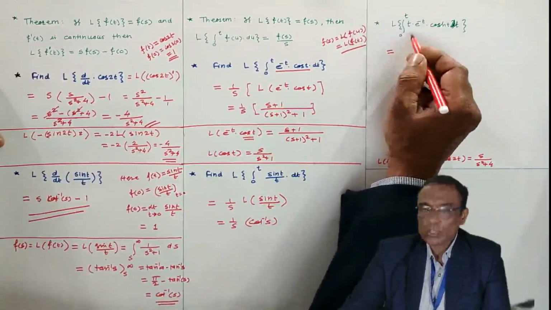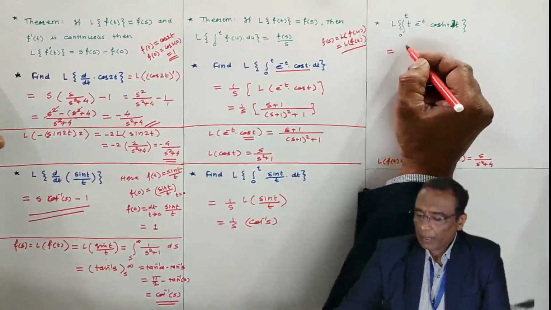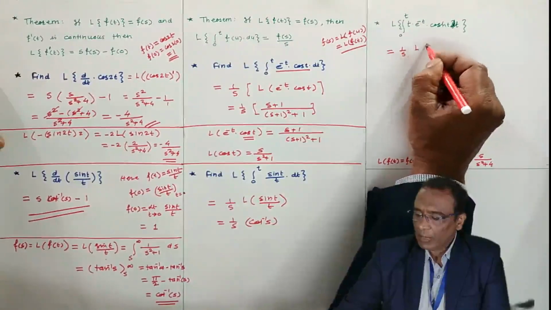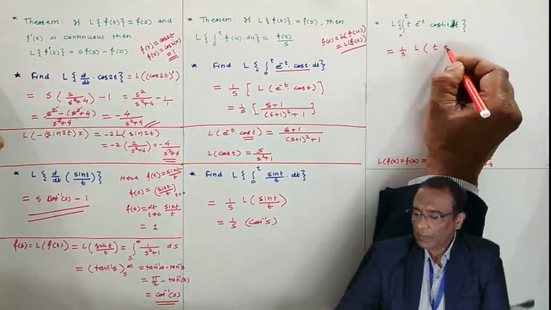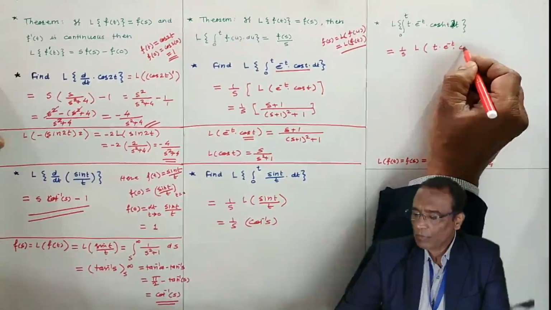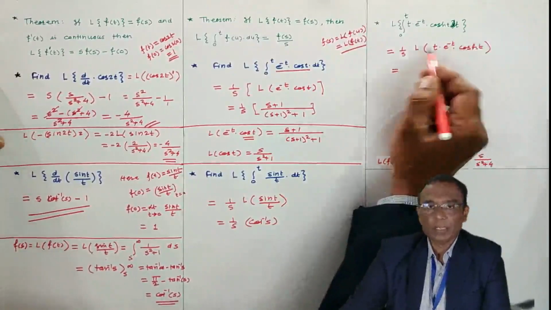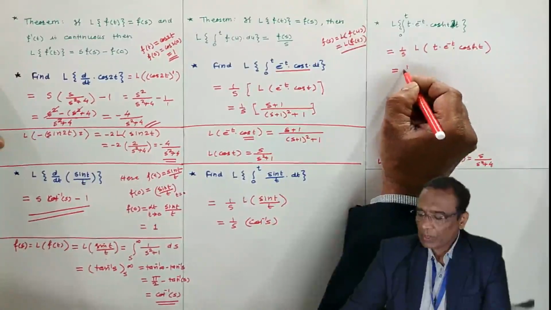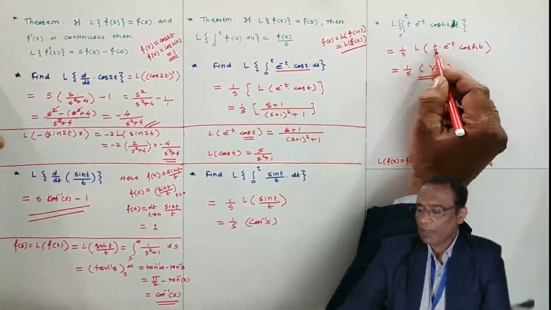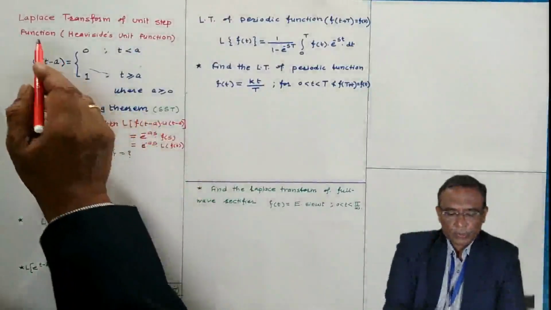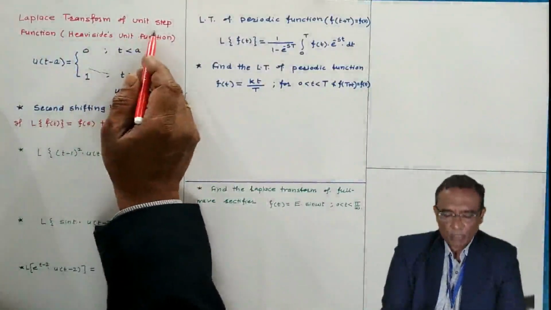What to do? This is for you. Due to this integral, I am writing 1 by s, and then the Laplace of t to the power minus t cos hyperbolic t. So find the Laplace of the product of three functions. Previously we have done this, so this is for you to find: the Laplace of e to the power minus t cos hyperbolic t.